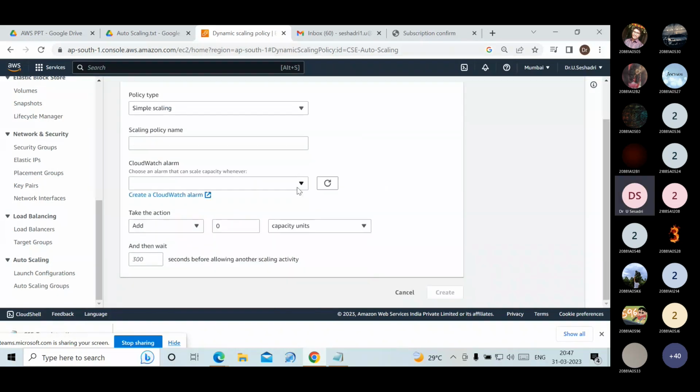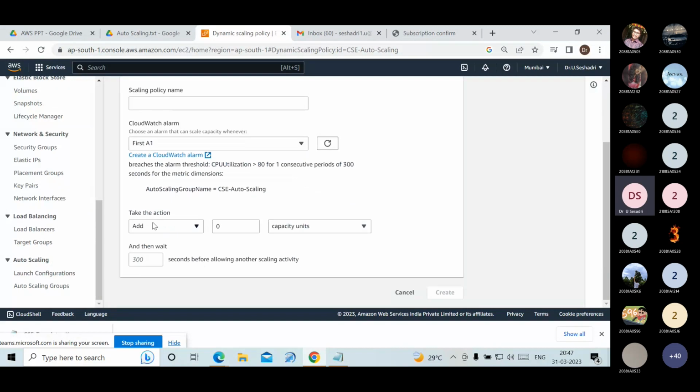We have to give the CloudWatch alarm name, that is the first one, which is enabled. That is, take the action when the CPU utilization is reaching 80%, then it is adding one more server. To run my web servers, two servers are running. When the CPU utilization is reaching 80%, then it is adding. The first alarm is 80%, which I am setting in CloudWatch, A1, the CPU utilization 80%.